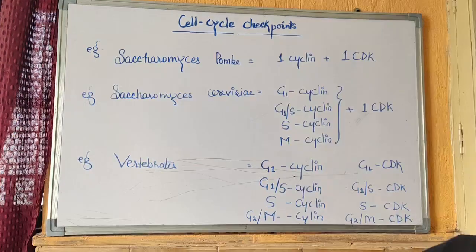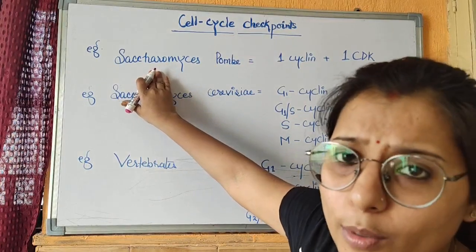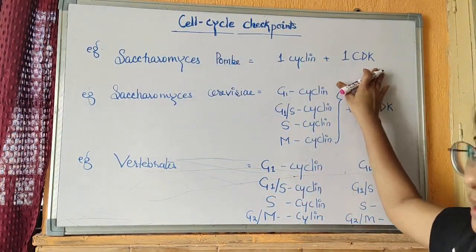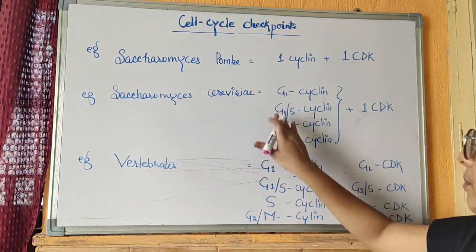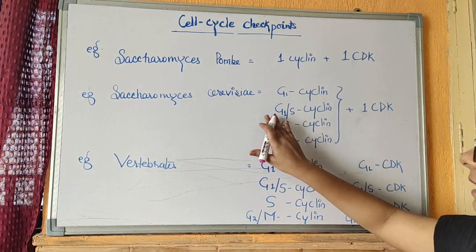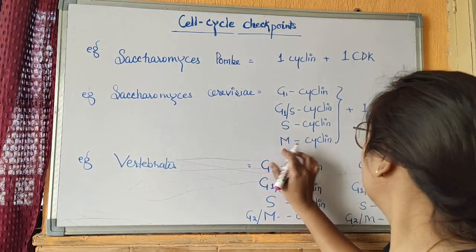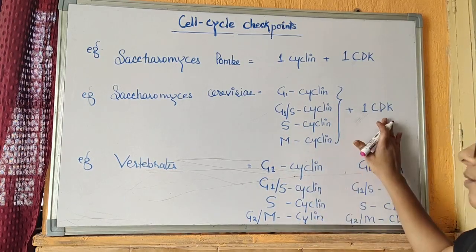Now coming to the examples, Schizosaccharomyces pombe has only one cyclin type and one CDK type, while Saccharomyces cerevisiae has 4 types of cyclin, that is G1 cyclin, G1/S cyclin, S cyclin and M cyclin, and all these bind with only one single type of CDK.